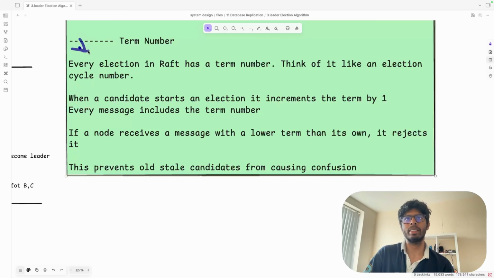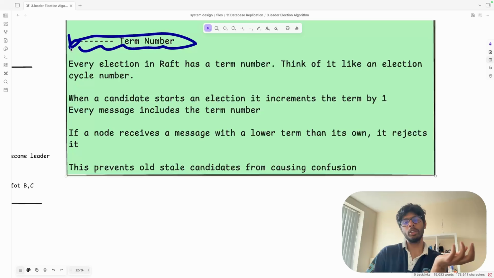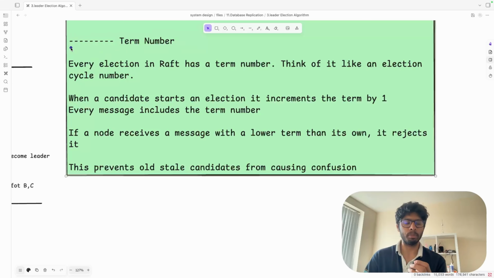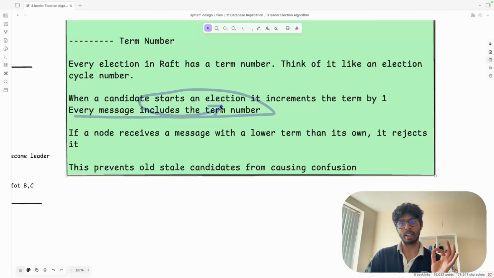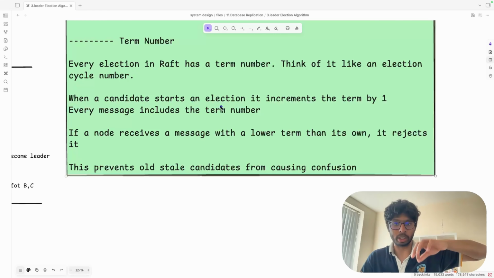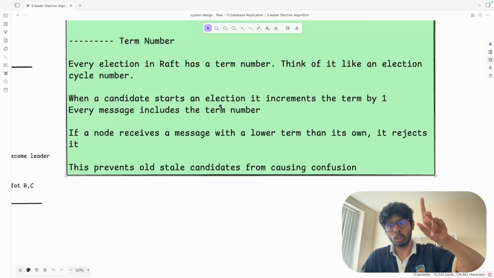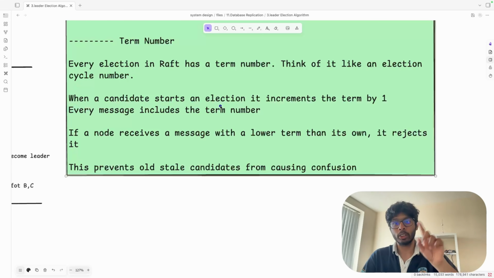The third point is the term number. We use the term number because, for example, R1 and R2 may start the election at the same time. Let's say R1, R2 and R3 are the three replicas and they started the election. Let's say R1 started first, so we are going to increment our term number. R1 has started, so our term number is 1. When the election is going on for R1, at the same time the timeout of R2 is also there. So what is going to happen?